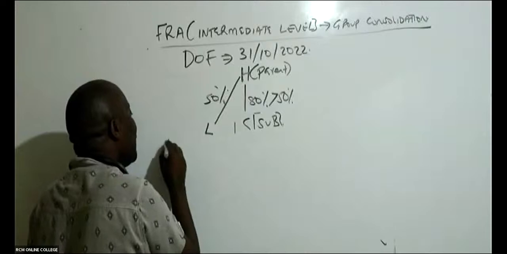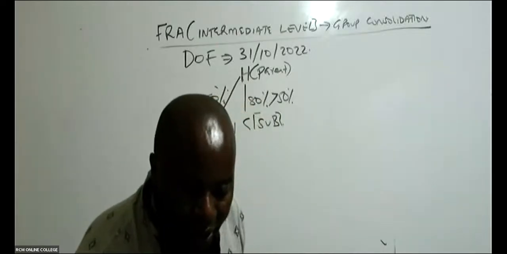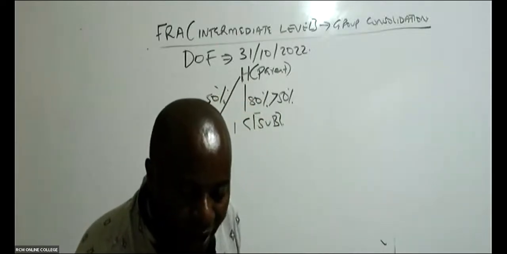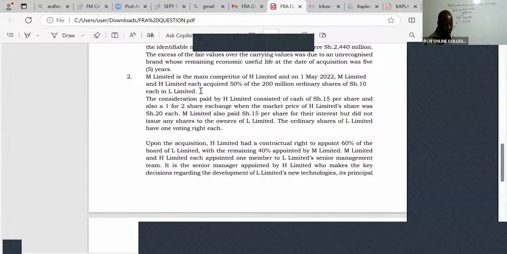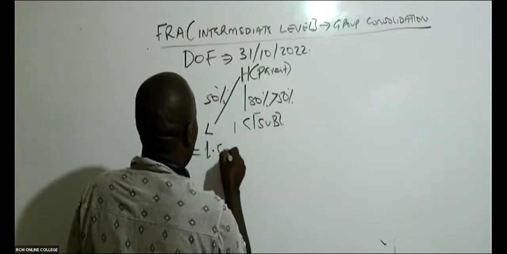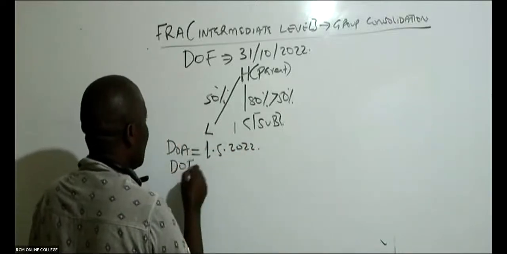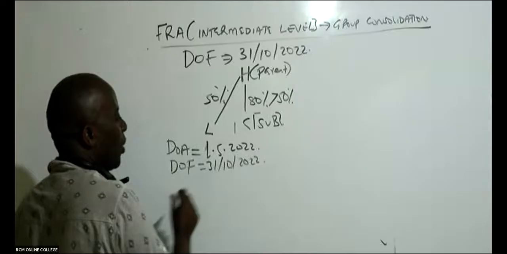So then come here and give me the date of acquisition. When did we acquire this subsidiary called L? We are told here, M Limited is the main competitor of H Limited, and on 1st May 2022, M Limited and H Limited each acquired 50% of the ordinary shares of L Limited. So the date of acquisition is 1st May 2022. And then the date of the financial statements is 31st October 2022. This is a middle year acquisition.